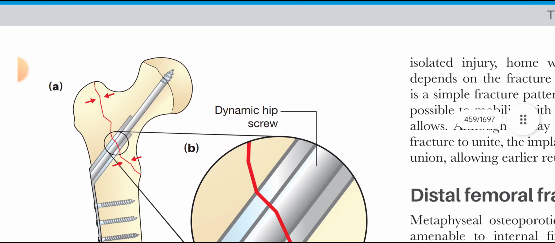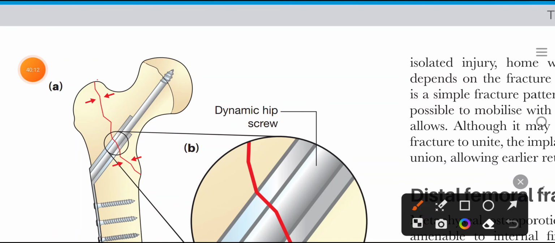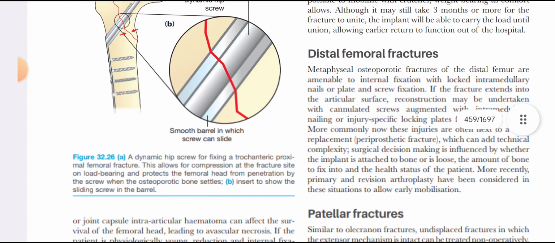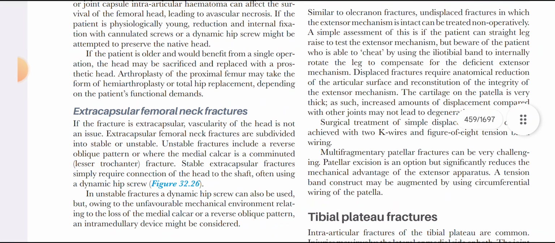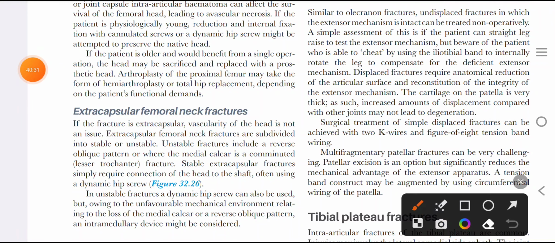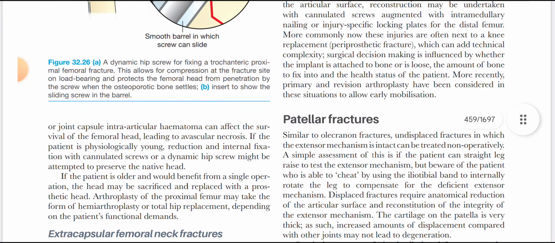This is an extracapsular fracture, an intertrochanteric fracture along the intertrochanteric line, and this has been fixed with a dynamic hip screw. Extracapsular fractures are stable fractures. There is no risk of AVN, and they are treated with dynamic hip screws.